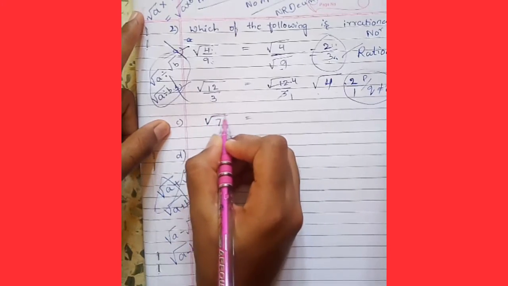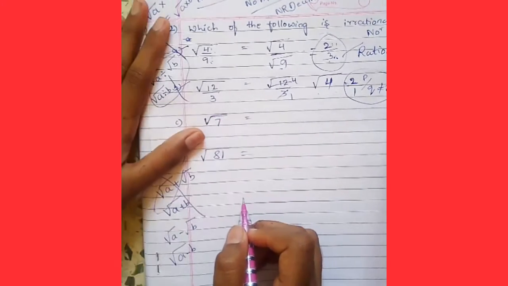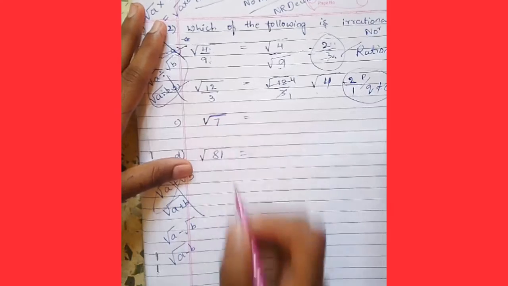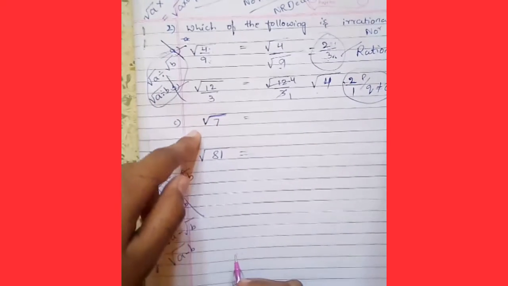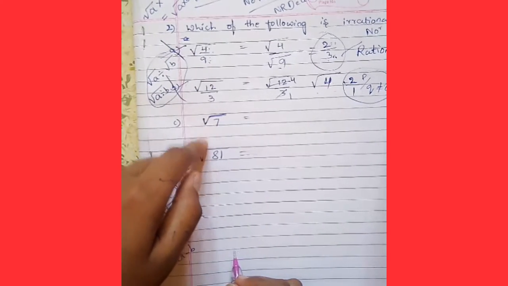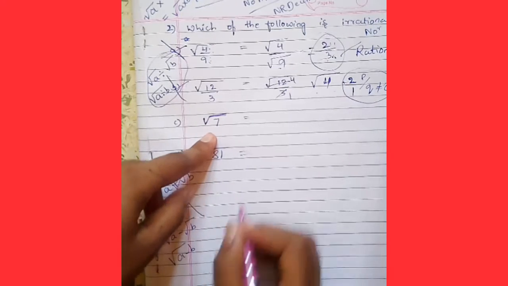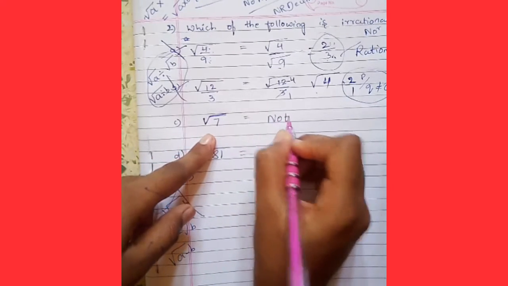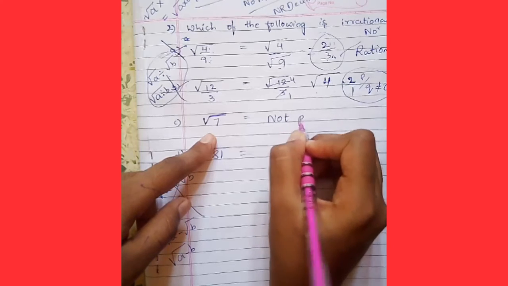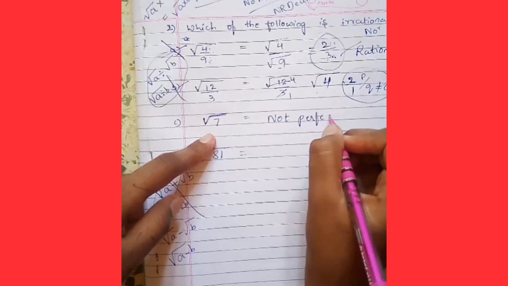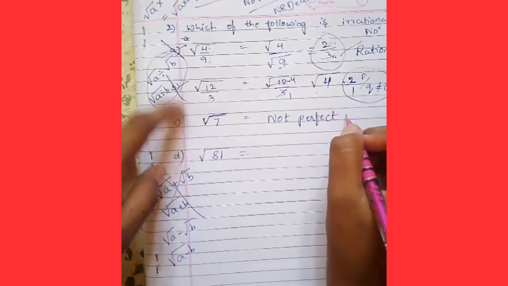Option C. What is option C? Square root of 7. Is there a perfect square root of 7? No, there is no perfect square root.